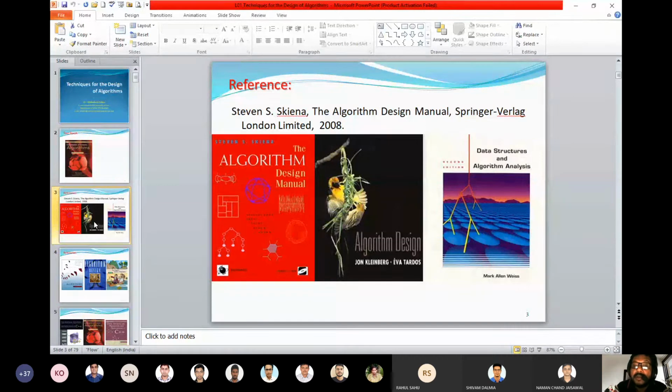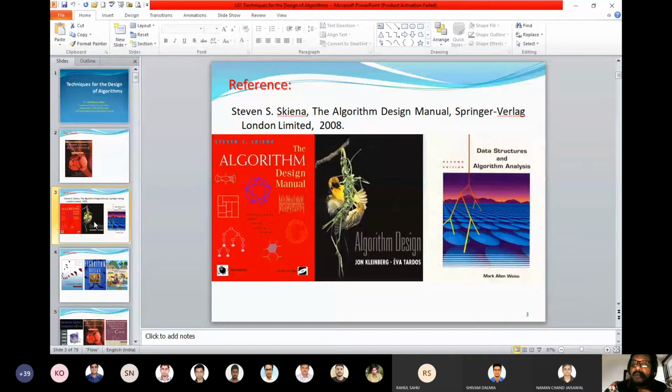I do not know, but unless you are from a very tough school of computing, they will not recommend this book. So look into the title. They are algorithm design. And then comes one of the favorite books if you try to brush up your different conventional paradigms, that is algorithm analysis.